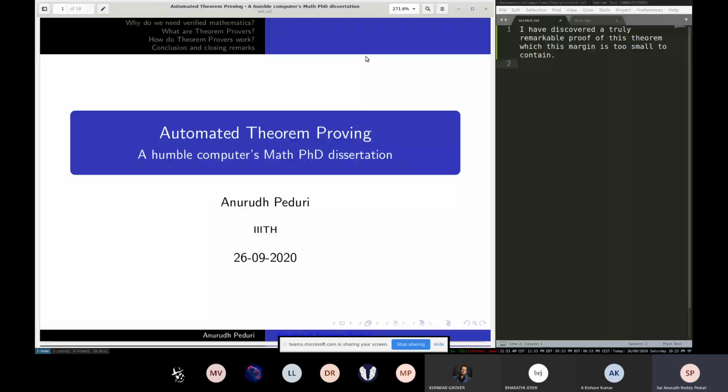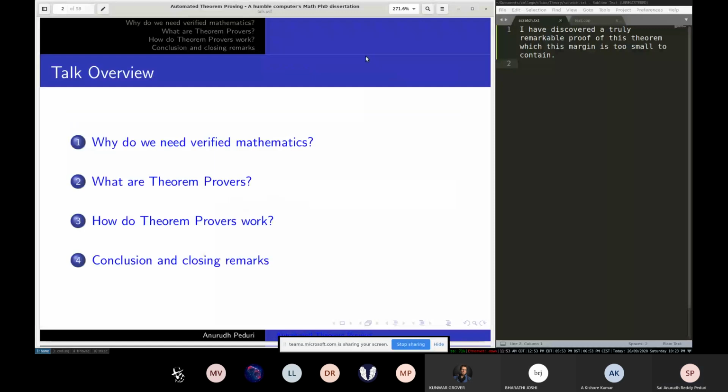Yeah, today's talk will be about automated theorem proving, or to be specific, interactive theorem proving, a humble computers math PhD dissertation. So we'll be exploring how you can teach computers math, like whatever an average undergraduate or graduate mathematician, a math student, can do.